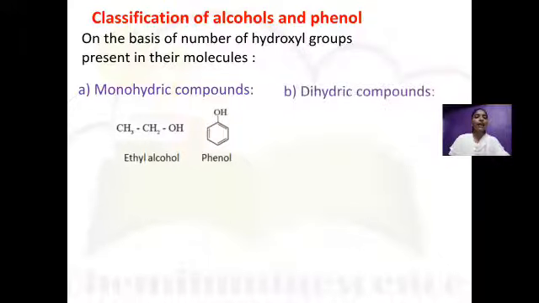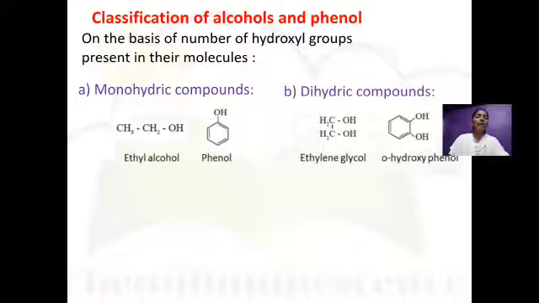Second is a dihydric compound, a compound in which two hydroxy groups or two OH groups are present. Examples are this one. Here you can see two OH groups are present. Here also, orthohydroxyphenol, two hydroxyl groups are present.